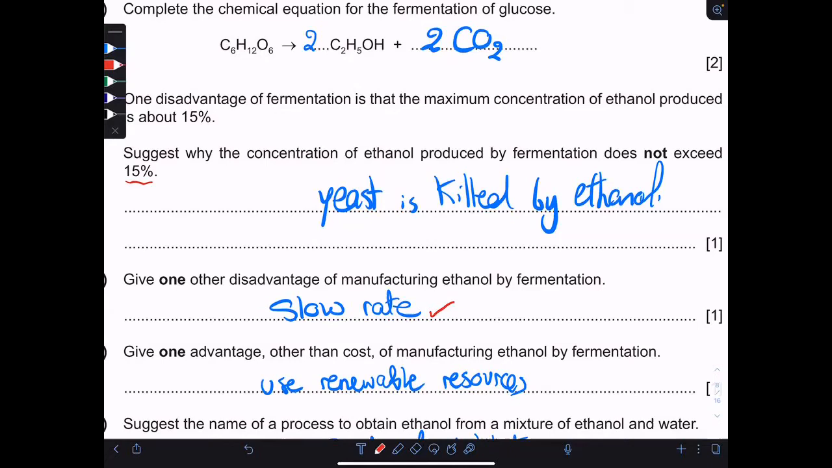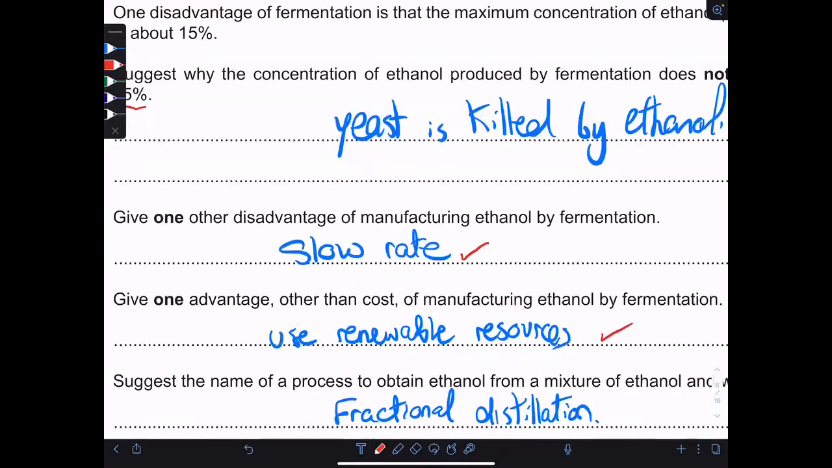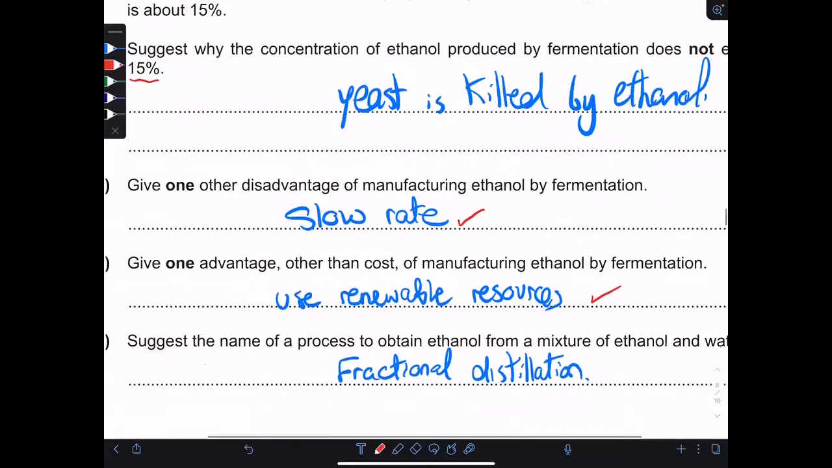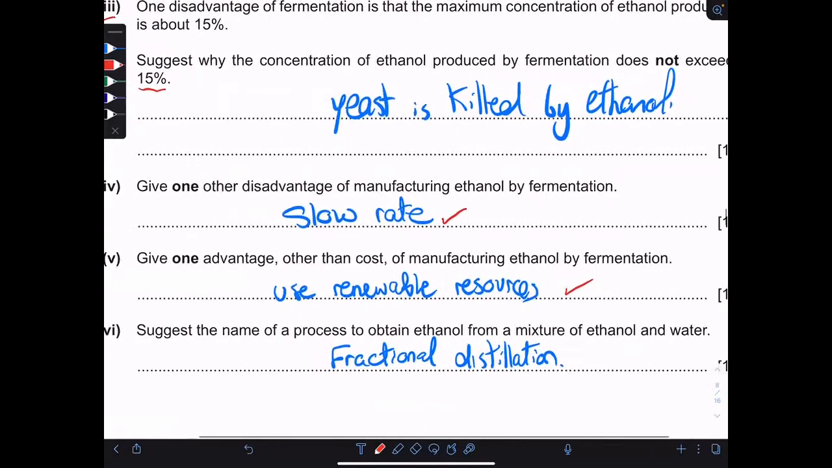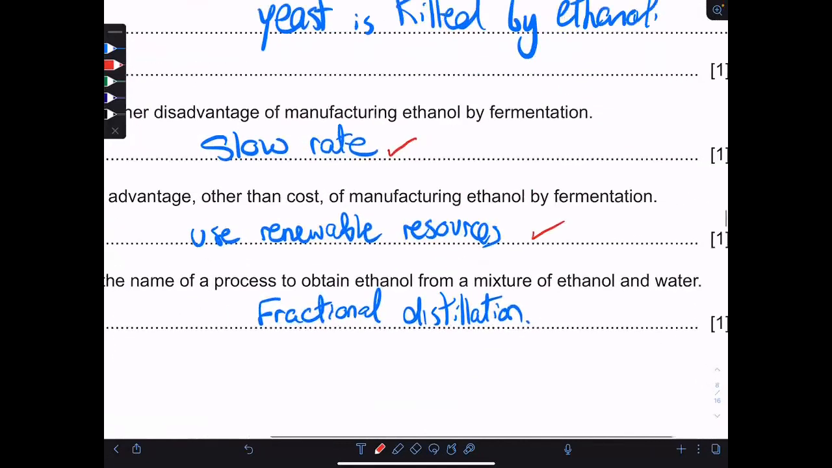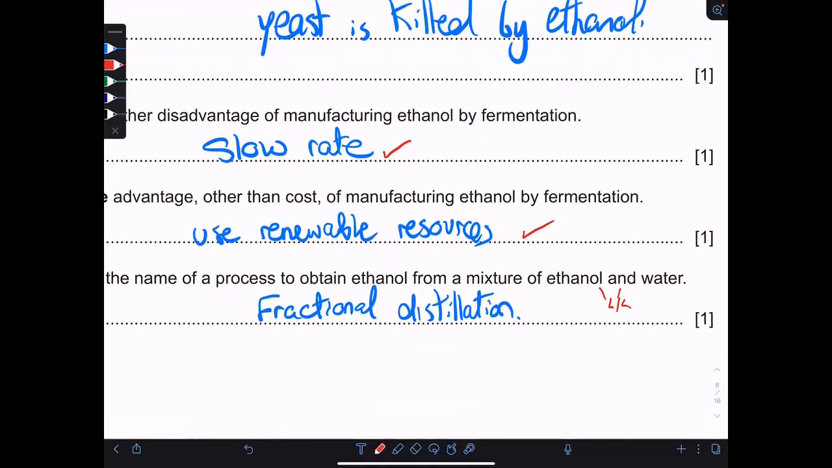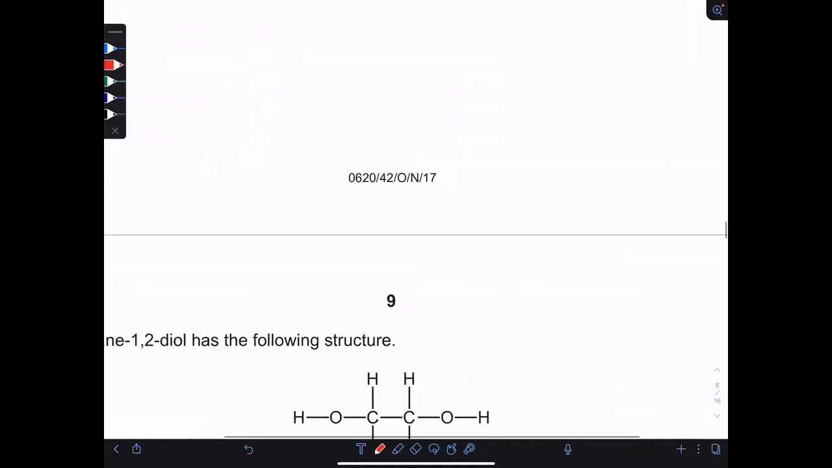Question V, another advantage for making ethanol by fermentation is using renewable feedstock or renewable resources because we use glucose, which could be obtained from sugarcane. VI, suggest the name of a process to obtain ethanol from a mixture of ethanol and water. Of course, this is a liquid-liquid mixture. They are miscible liquids separated by fractional distillation.